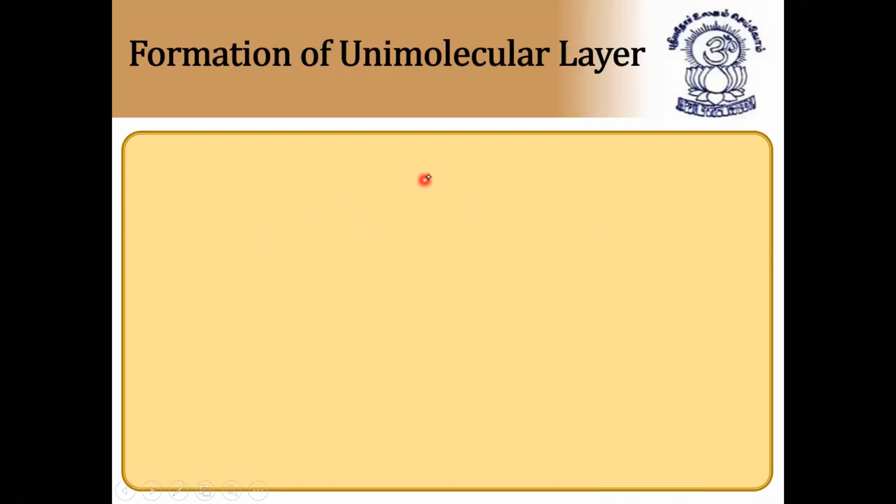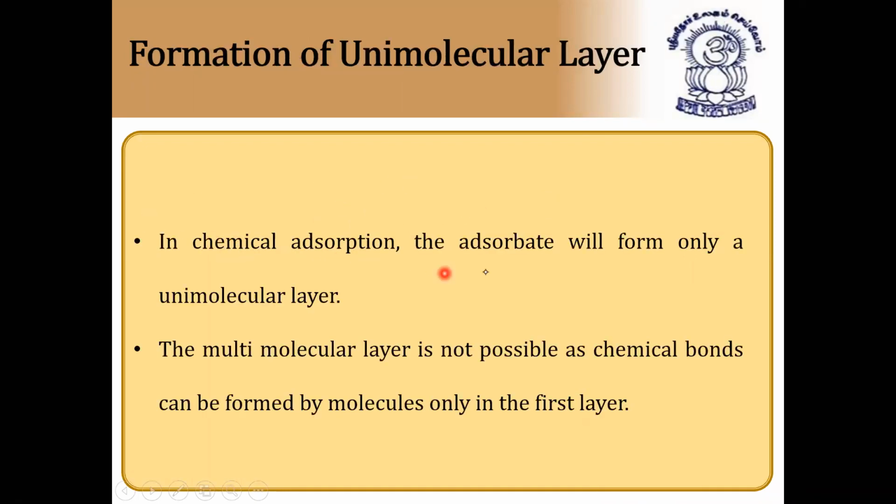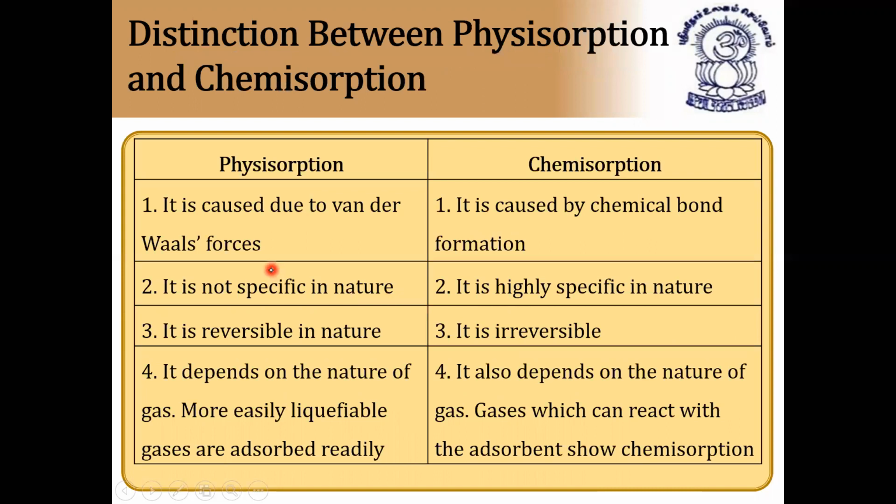Next, formation of unimolecular layer. In chemical adsorption, the adsorbate will form only a unimolecular layer, meaning a multimolecular layer is not possible, as chemical bonds can be formed by molecules only in the first layer. That's why it is unimolecular. Many gases cannot be adsorbed in chemical adsorption because it is a chemical reaction. So in chemical adsorption, the adsorbate will form only a unimolecular layer. The multimolecular layer is not possible as chemical bonds can be formed by molecules only in the first layer. Next, main differences.